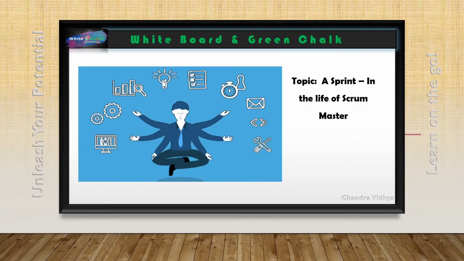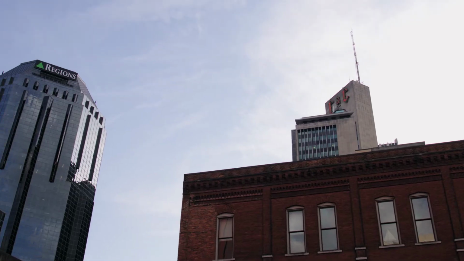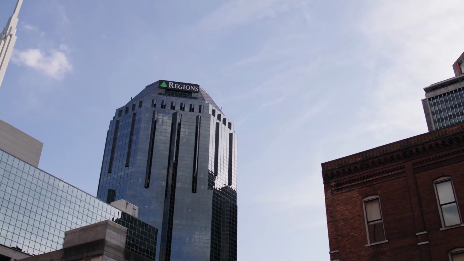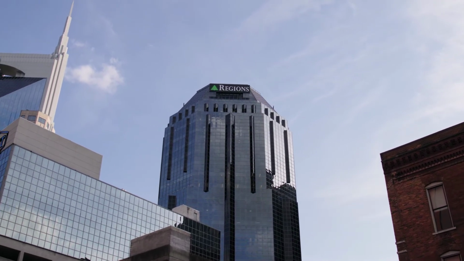Hi, this is Chandravidya. In this video, we will discuss a sprint in the life of a Scrum Master. This will give you a high-level understanding of what a Scrum Master does. When it comes to the Scrum Master role, organizations often find their own way of implementing it, and therefore there are many kinds of Scrum Masters.